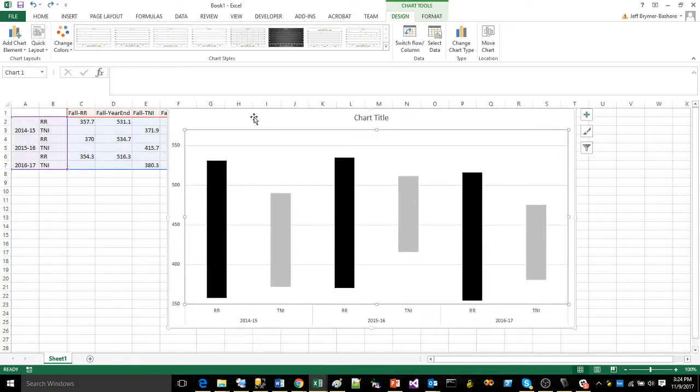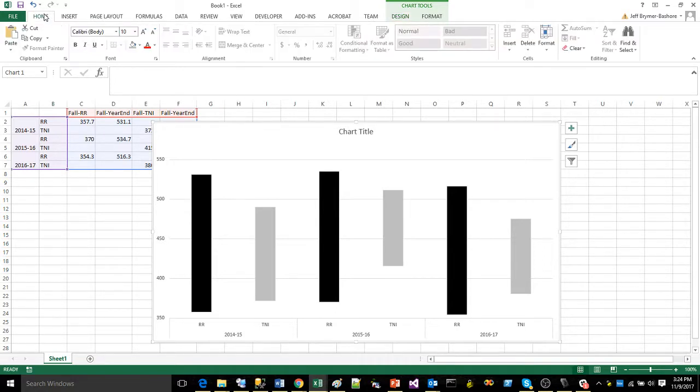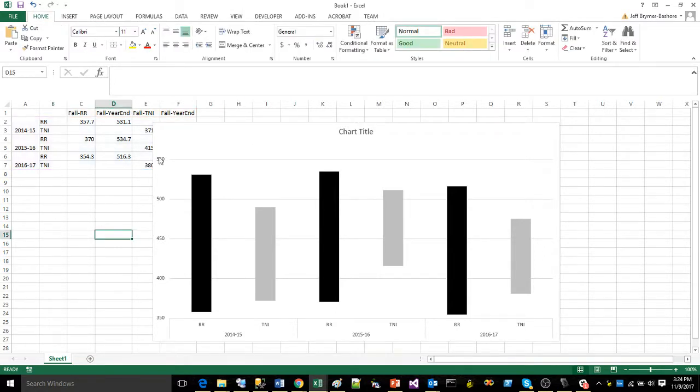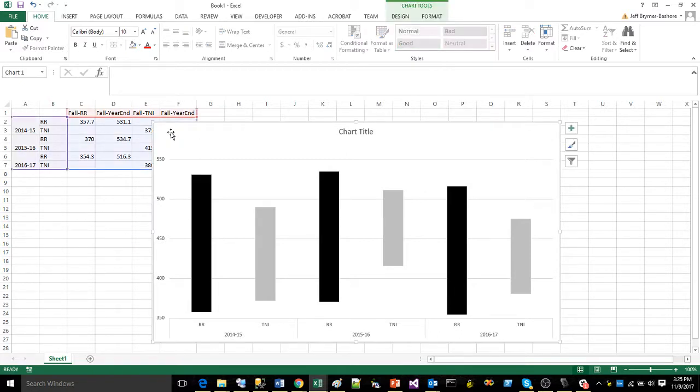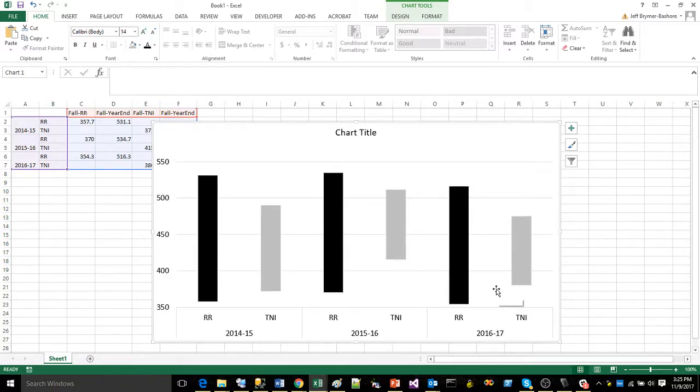Oops, I keep messing with things there. All right, I am going to click on my home tab here, and then I'm going to click on the chart so I select it all. I'm going to change the font color inside my chart to black instead of gray so we can actually see it. And then I'm going to increase the font size to 14 so it's a little more readable. There we go. All right.